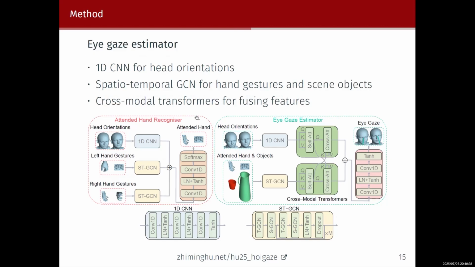After we recognize the attended hand, we extract the objects that are close to this hand, and then we extract the features from the attended hand and those objects. Then we use cross-modal transformers to fuse the features from the head orientations and the attended hand and objects. Finally, we combine those features and use a 1D CNN to estimate the human eye gaze.